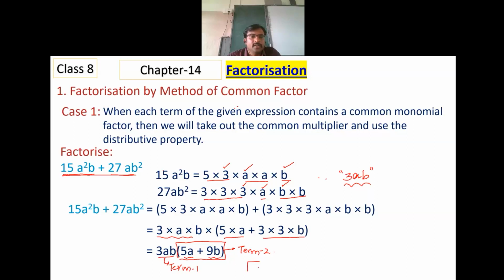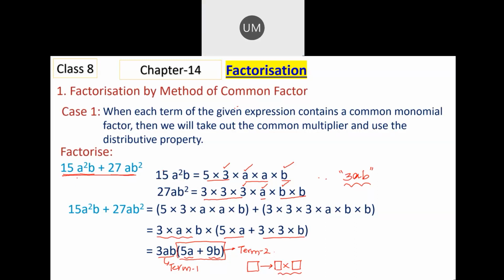If something is expressed as a product of two different things, we say that these are the factors of this complete thing. In the same way, I can state that 5a plus 9b is a factor of 15a square b plus 27ab square. Similarly, 3ab is a factor of 15a square b plus 27ab square. Is this clear to every one of you? Yes, sir, very clear.